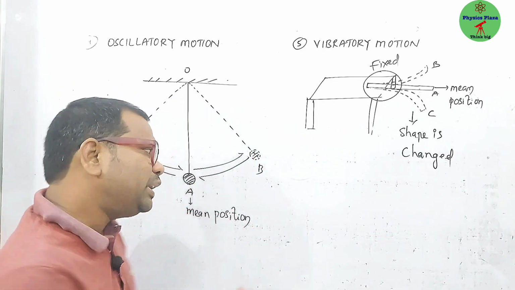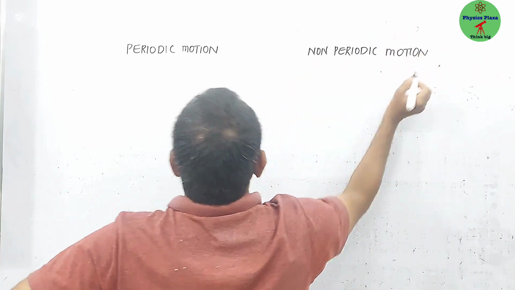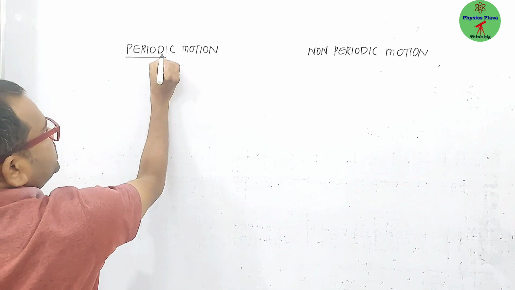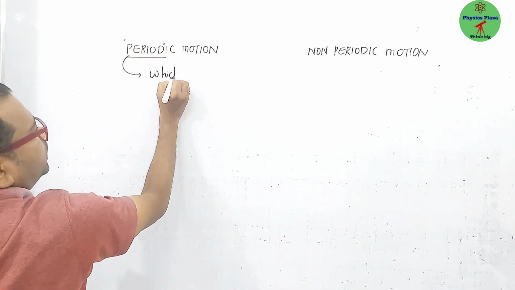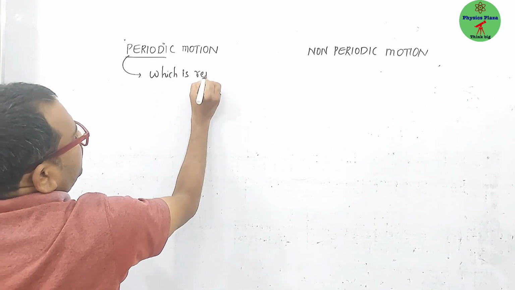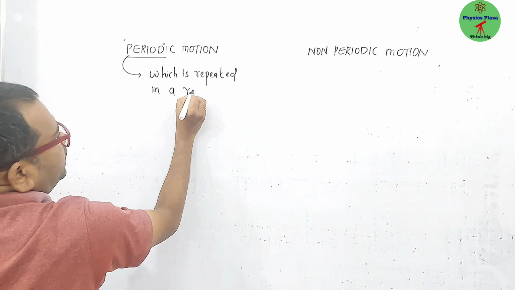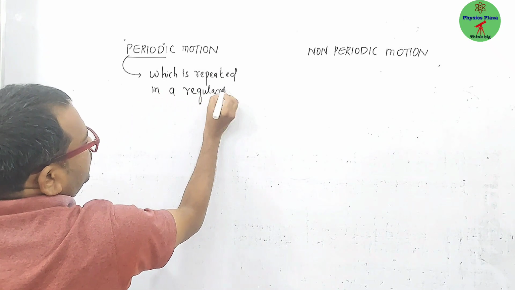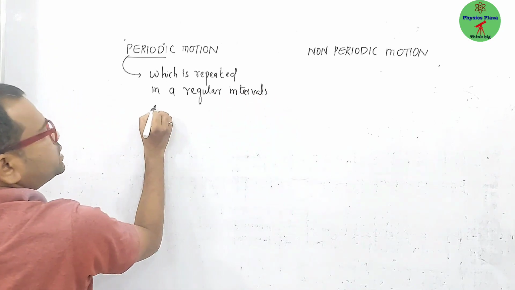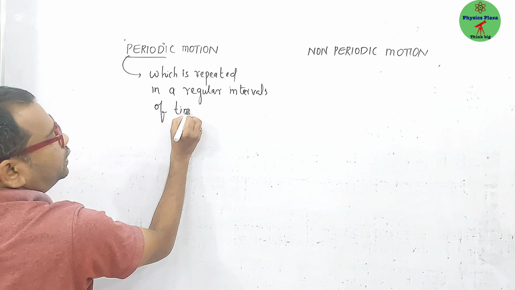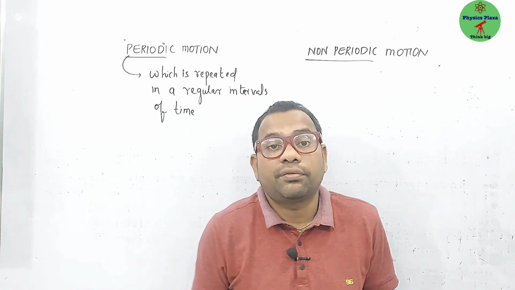Now dear children, one of the important types of motion we are going to learn is that motion. Children, first of all, try to understand period. Very important. Period means which is repeated in regular intervals of time. Non-periodic means what? It may be repeated but not in a regular interval of time.